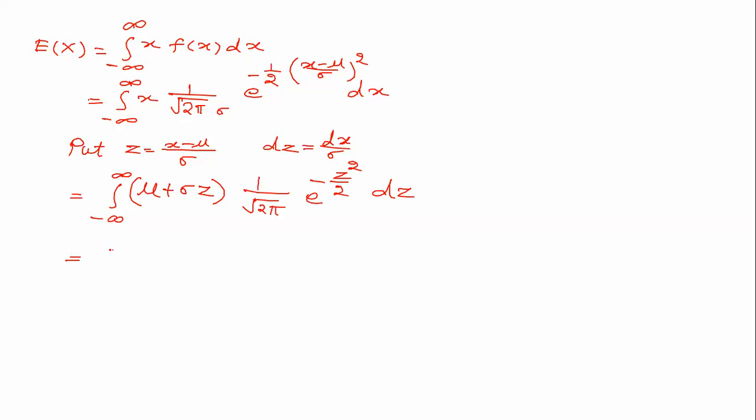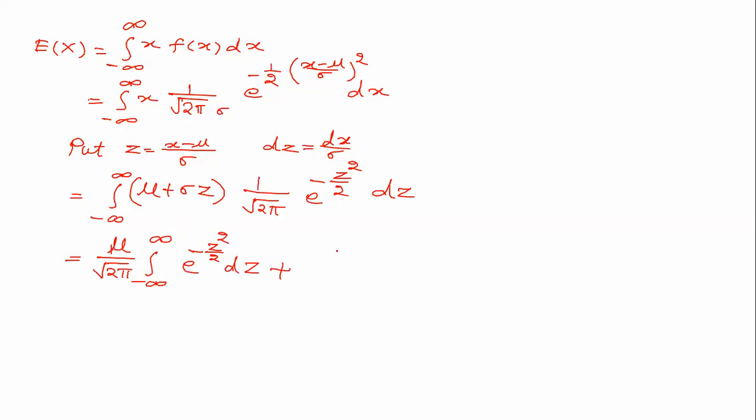Separate the integration; again this 1 upon root 2 pi can be taken outside. Integration from minus infinity to plus infinity. Mu is also constant. So what is remaining? e to the power minus z square by 2 into dz.